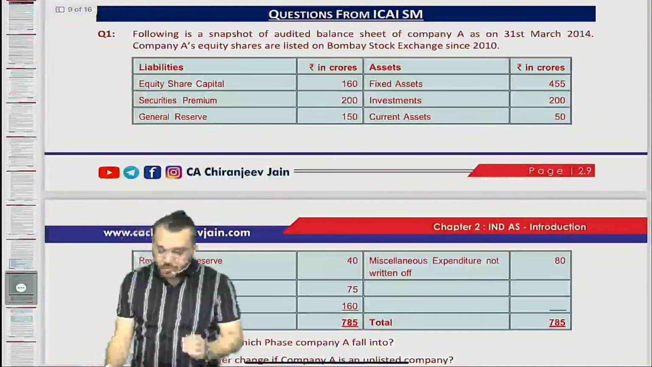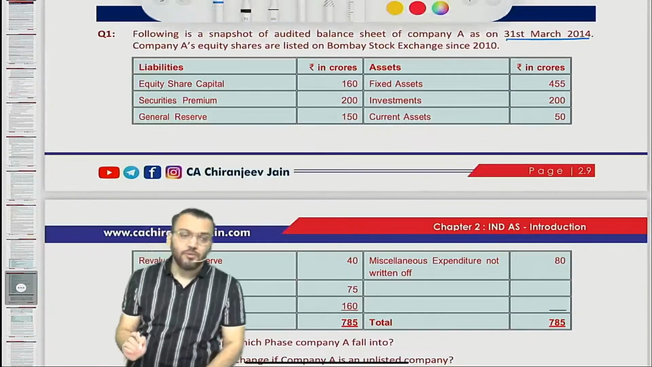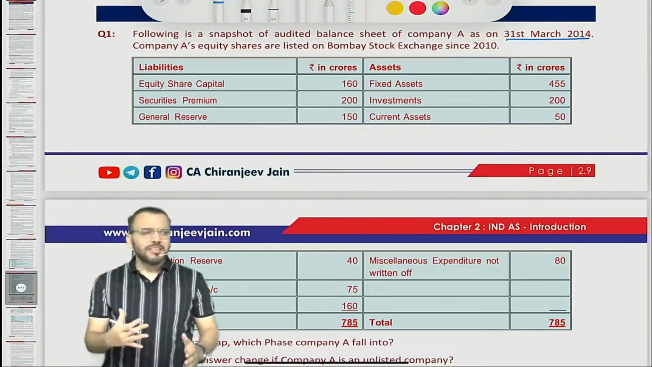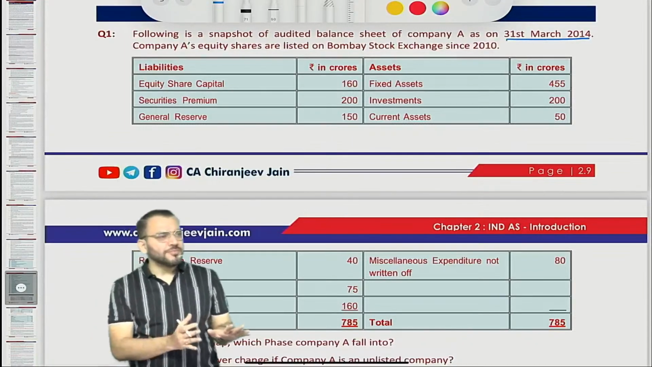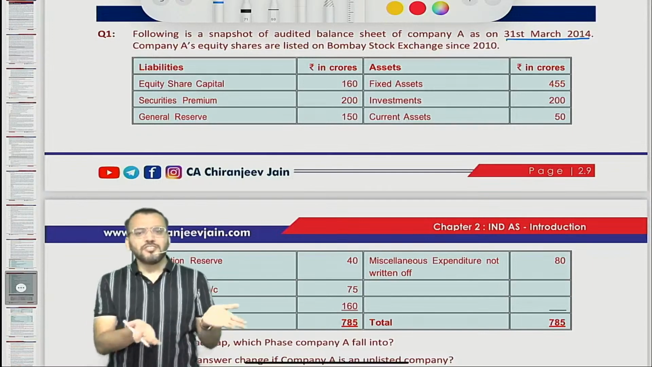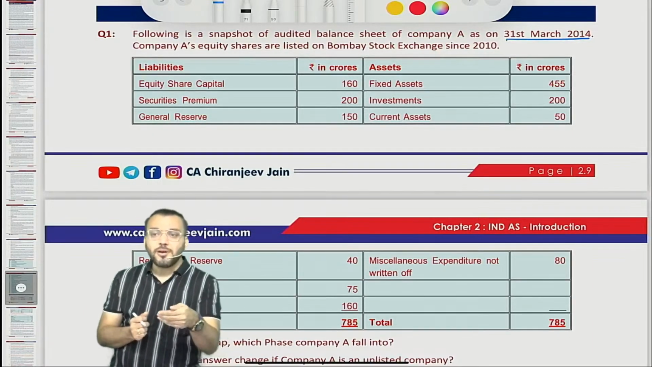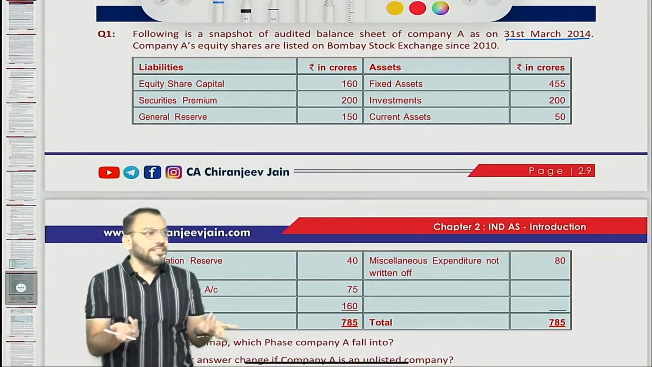Following is the snapshot of an audited balance sheet of a company as on 31st March 2014. I hope you see why it has been given. Can you say these are all past years, so questions should not be asked from this topic? Why? Because for past years it is already applied. But to cross check the knowledge about Ind AS applicability, they can ask in the exam.